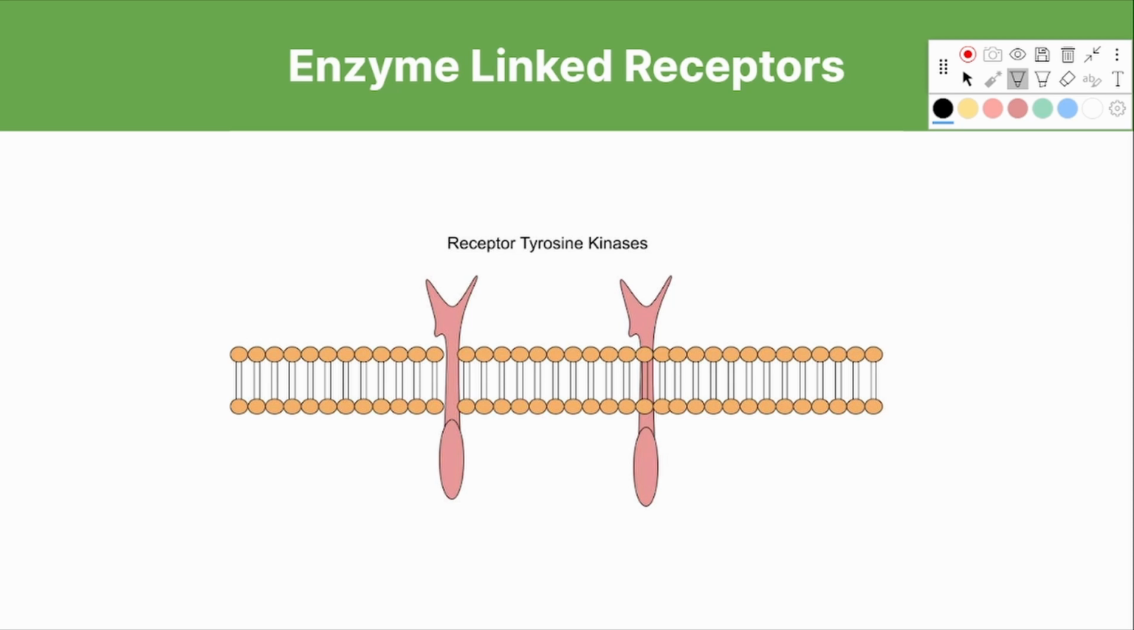Now, the most common example of an enzyme-linked receptor is what we call a tyrosine kinase receptor. Now, these receptors work when a ligand binds two close by tyrosine kinase receptors. So we would have a ligand binding to this tyrosine receptor and a ligand binding to this one, causing them to dimerize or combine together.